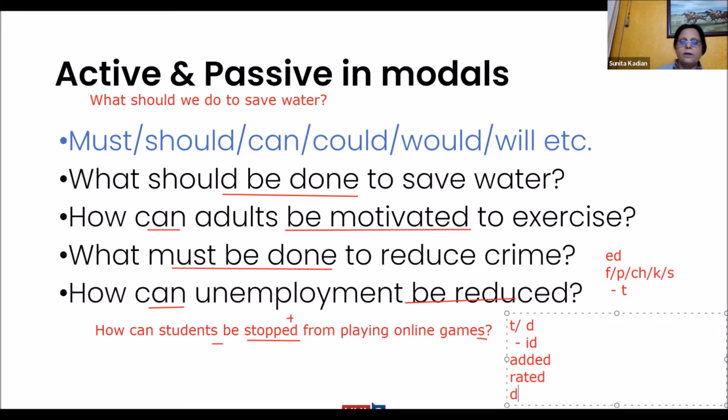That way. So look at the last sentence. How can unemployment be reduced? Not "reduced", no, reduced. Understood? Clear to everyone?